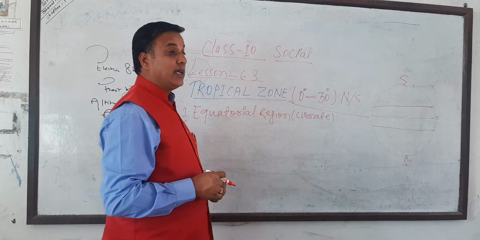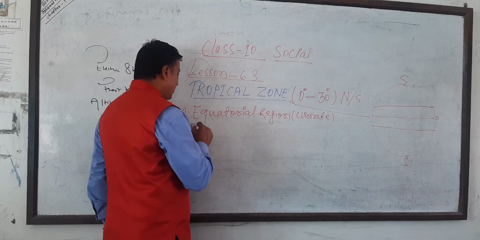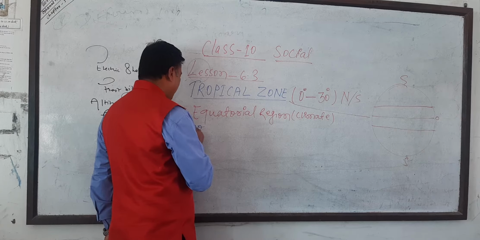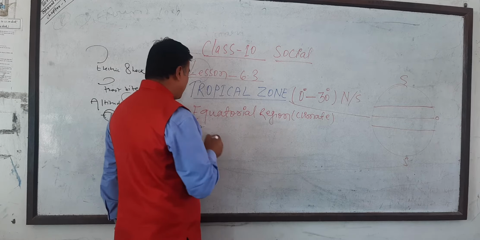Yes, it is the position. Number one, position and distribution.